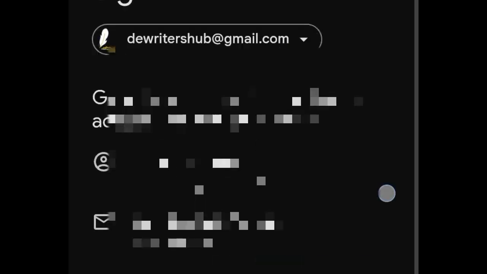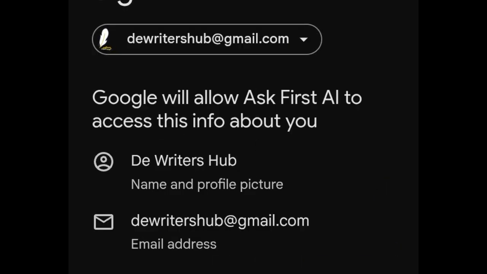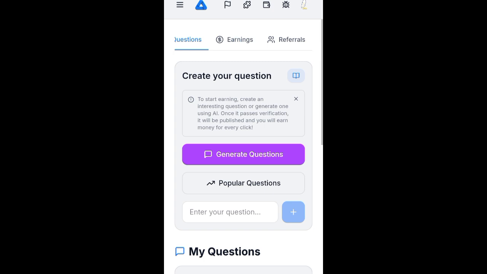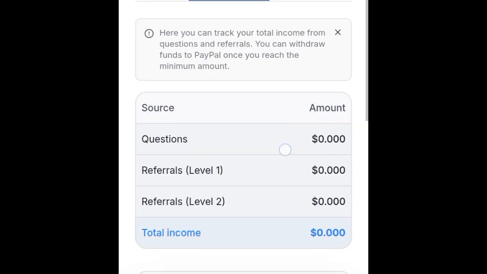All right. So when you click on the app, you're going to be asked to sign up with your email. This is where I am right now. I'm just going to use my email to sign up. Immediately I sign up, it's going to take me to the platform. Now, what they do, they have an AI that you are training. You just ask the AI questions and you get paid in cents.